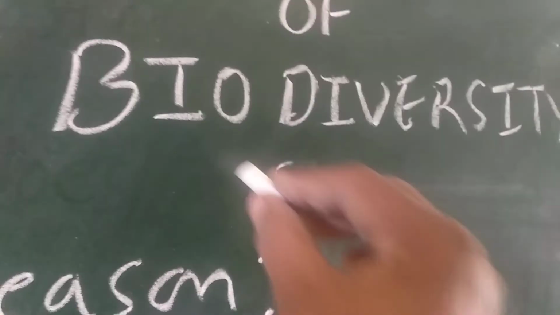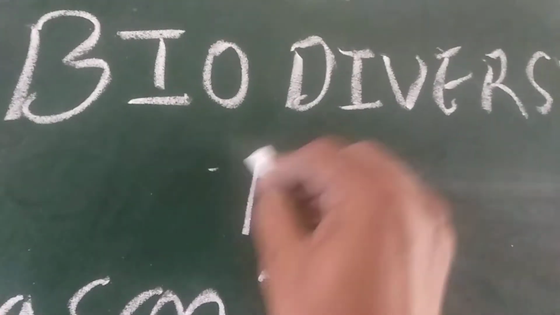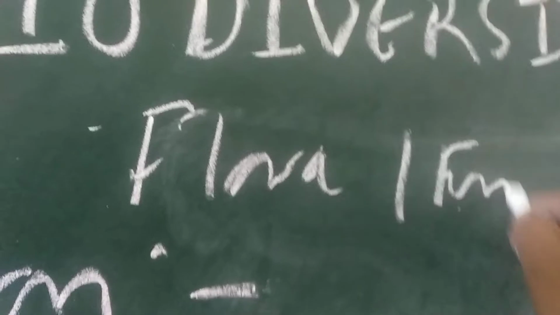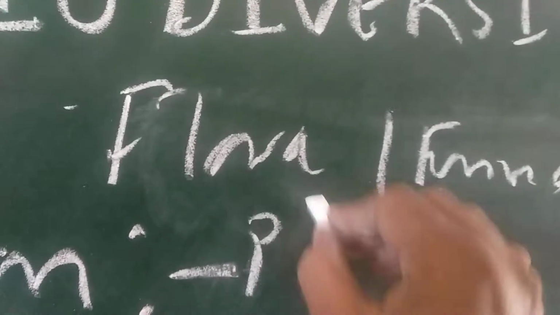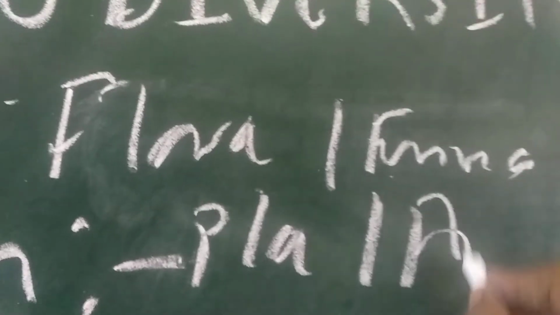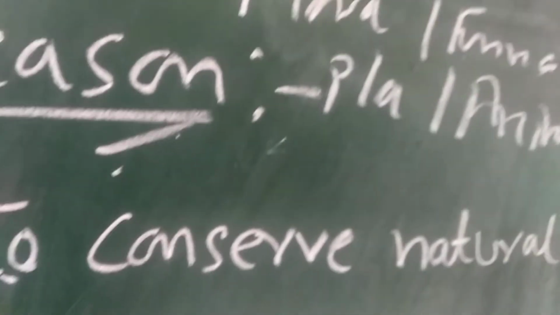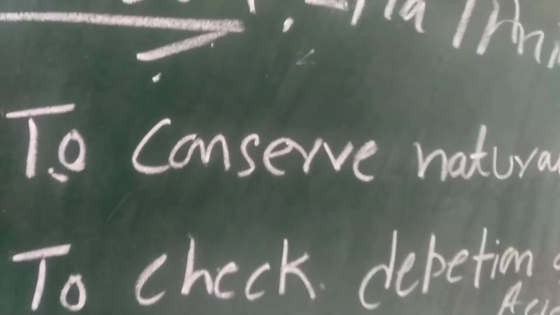Okay, what is biodiversity? Biodiversity is a group of flora and fauna. So what is flora and fauna? Flora and fauna means plants and animals. Okay, so we have to conserve the plants and animals. Why do we need to? Because they are very essential for us.